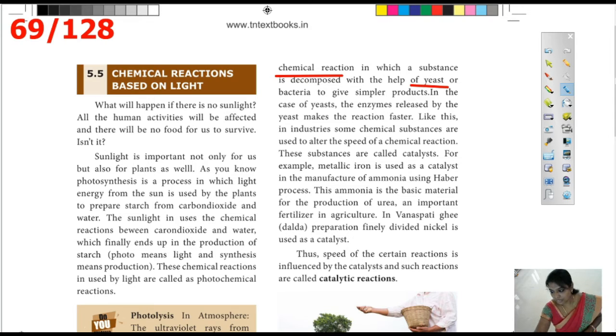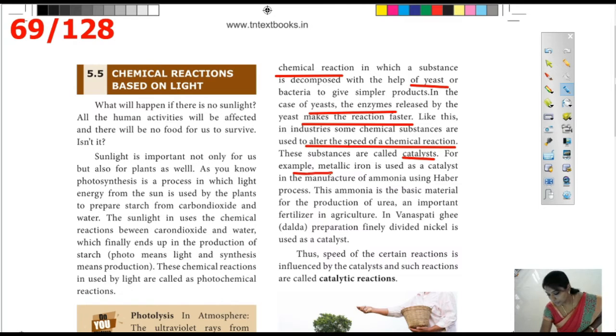So in this case, the yeast is the catalyst. Like this, in industry, some chemical substances are used to alter the speed of a chemical reaction. Things used to alter the speed of a chemical reaction are called catalysts. Metallic iron is used as a catalyst in the manufacture of ammonia.